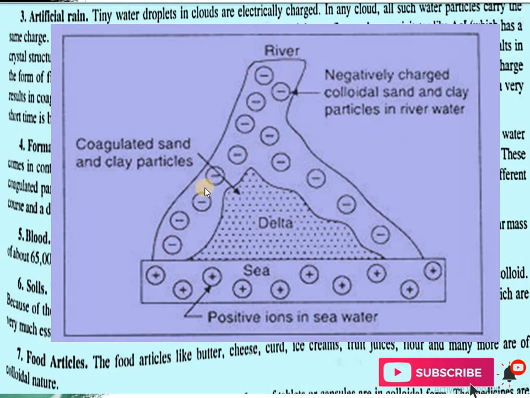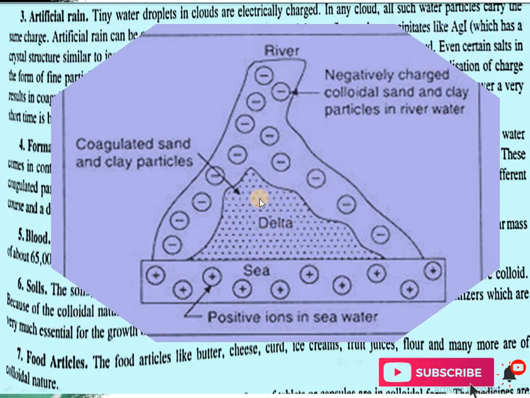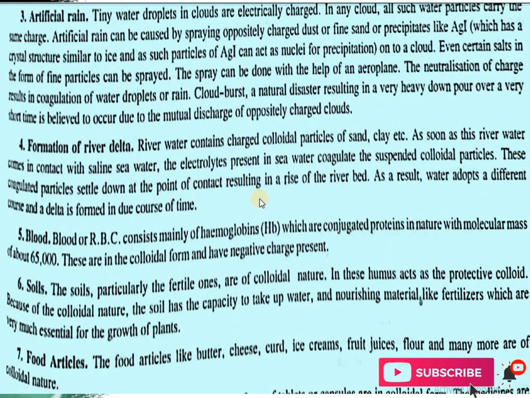And when they meet the clay particles and the positive ions of the sea, neutralization will take place and the delta formation will occur. So the next example is blood. We know that blood is a good example of a colloid. Even soil is a good example of a colloid.